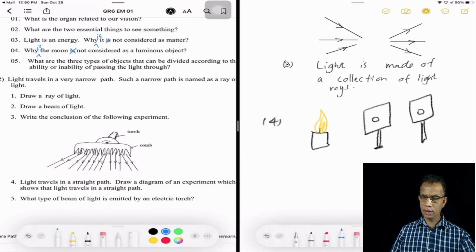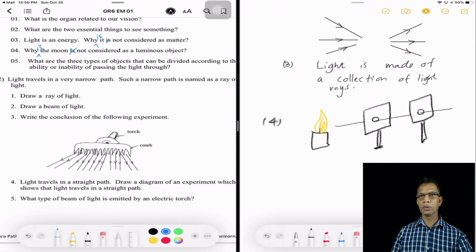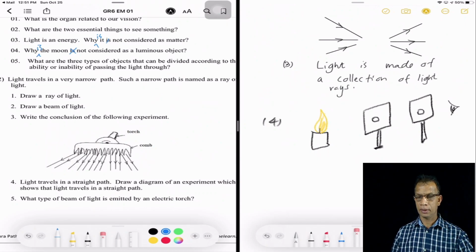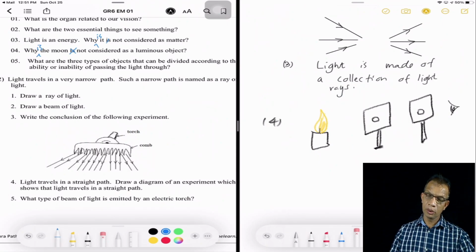Then take a smaller string and put that string through the holes to make all the holes in the same line on the same path, and then keep your eyes over here and observe. You have to remove the string and then look through the holes. You can see the light if all the holes are in a straight path.